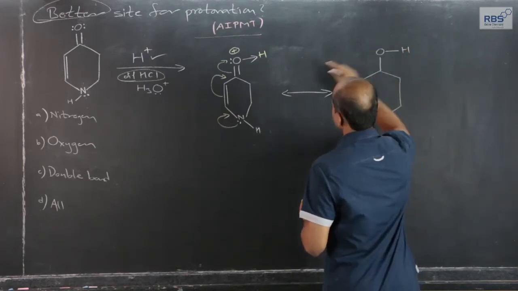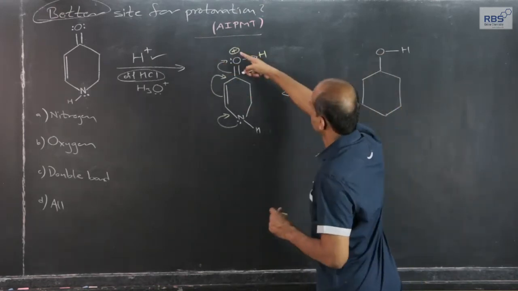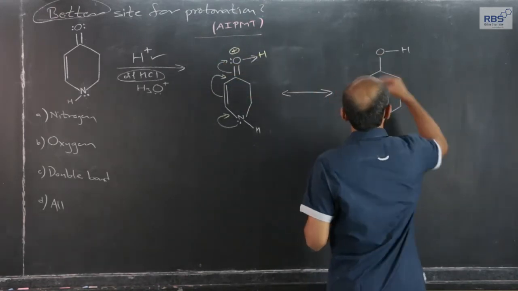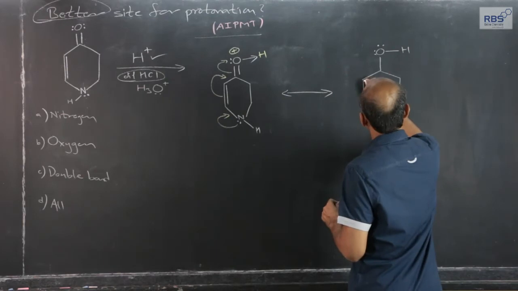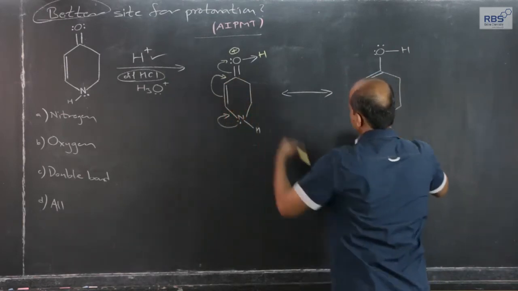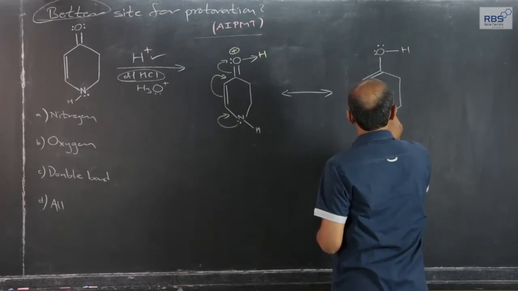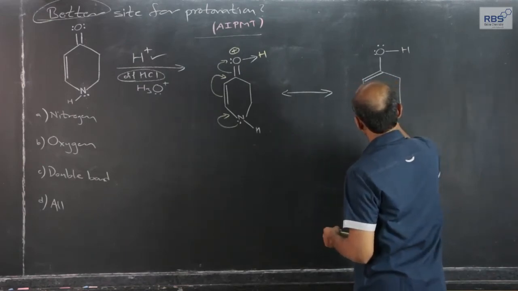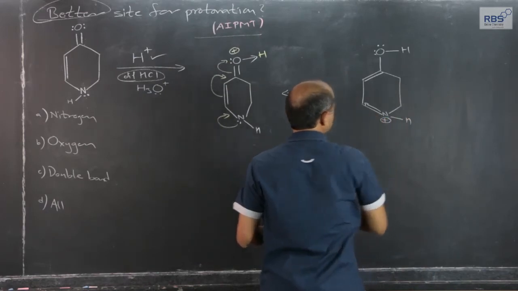And one more lone pair, out of the pi bond, gets transmitted to oxygen, means the positive charge will vanish and one more lone pair is developed. The pi gets transmitted here and the lone pair on nitrogen gets transmitted here, and therefore a positive charge is developed on nitrogen.